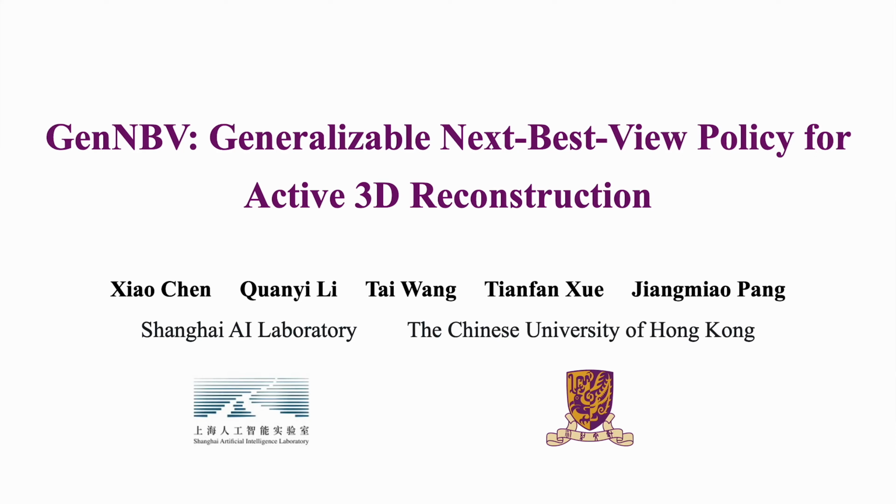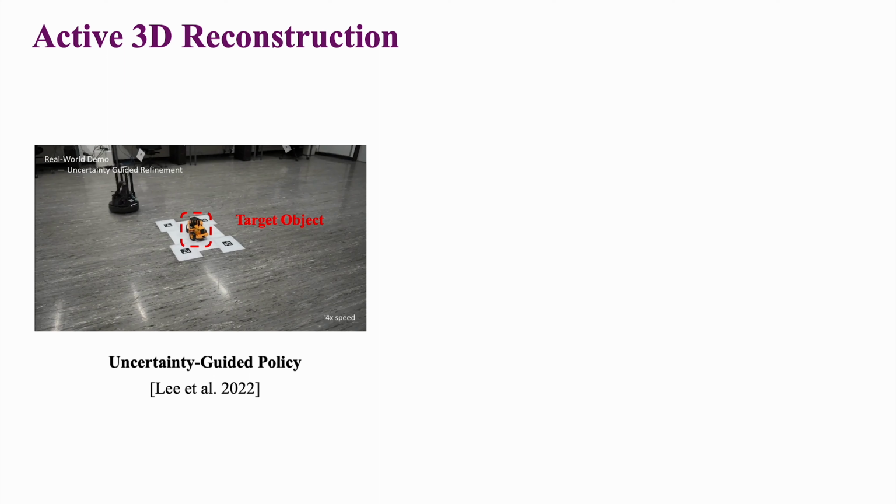We introduce GenNBV, a generalizable next best view prediction policy for active 3D reconstruction. Previous works on active 3D reconstruction face some challenges.